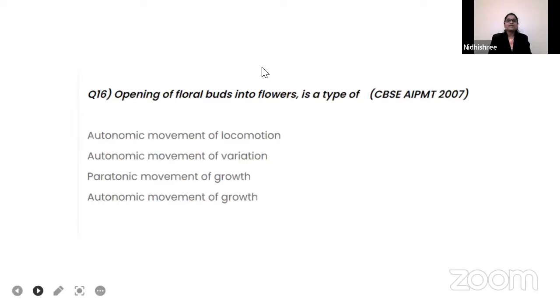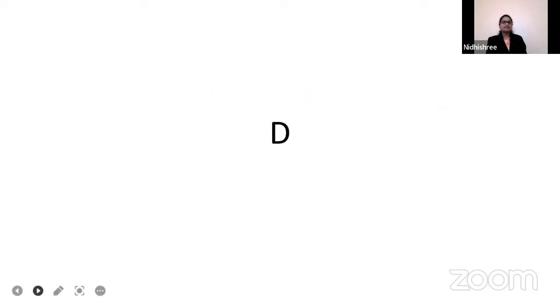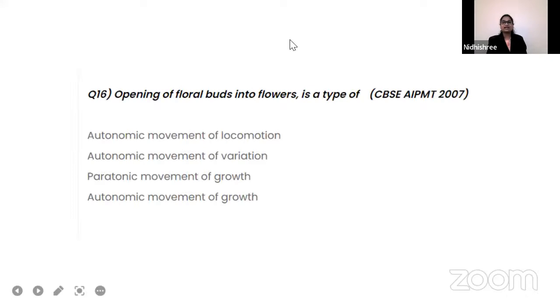Good going. Okay, the next question goes like this, guys. Opening of floral buds into flowers is a type of autonomic movement of locomotion, autonomic movement of variation, paratonic movement of growth, autonomic movement of growth. 5, 4, 3, 2, 1. Kanchana Raj option A, Parvati option A, Amrita option A, Radha option A, Danamma option A, Lohit option D. Fine, let us check the answer. The right answer is option D and it was first and correctly answered by Lohit.